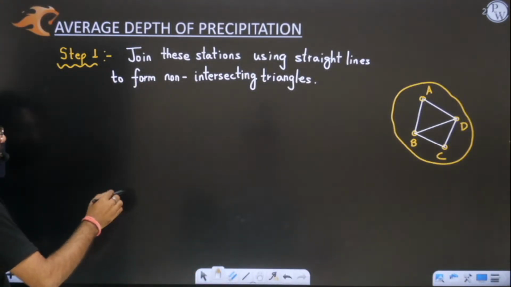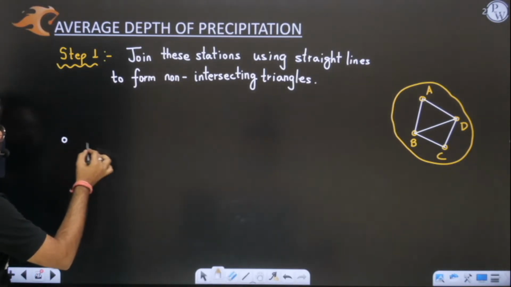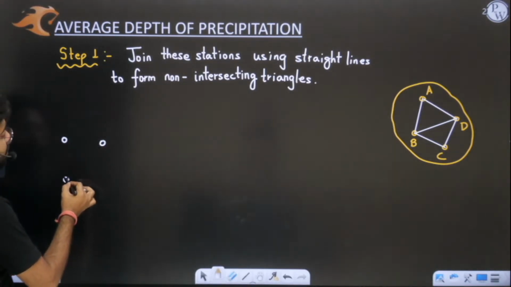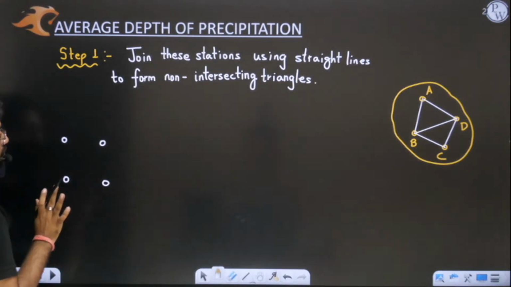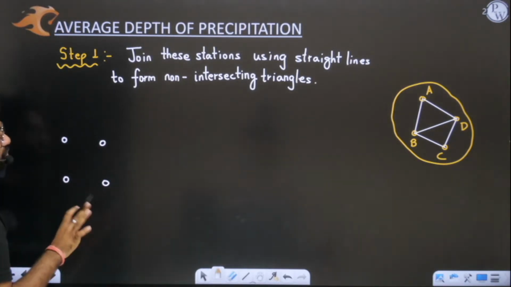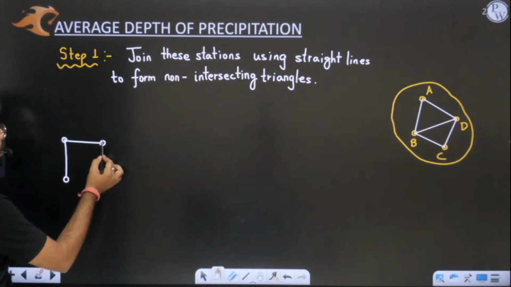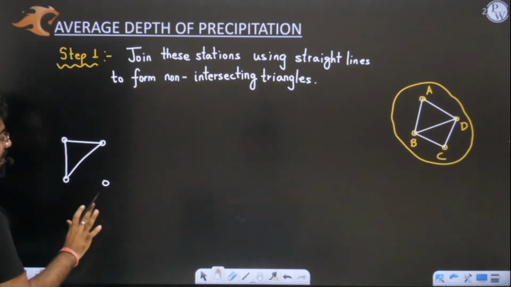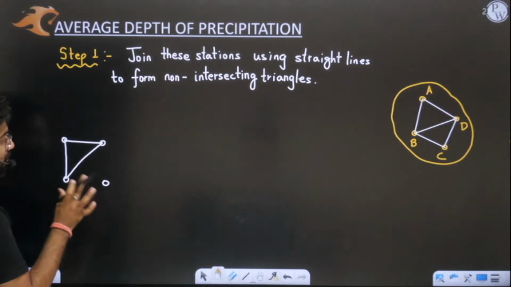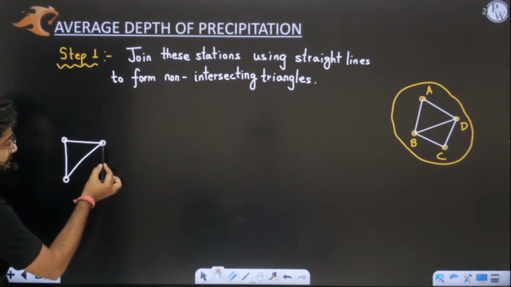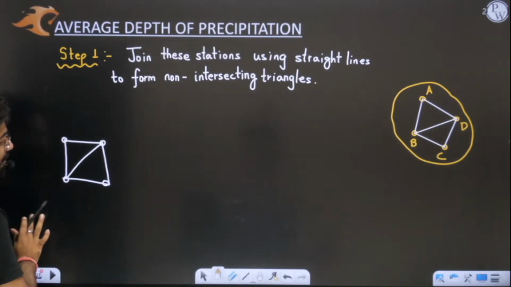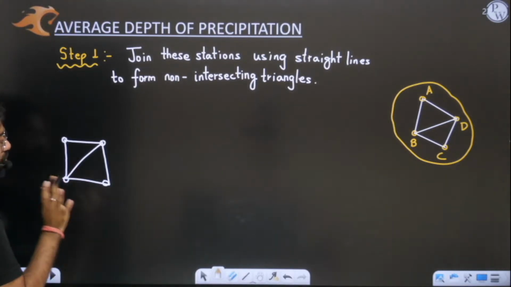Let me give you an example. Let us say we have these 4 stations. You have to join them by straight lines and form triangles. So you will form a triangle like this. For the second triangle, you join stations like this. These triangles are not overlapping, so no problem.